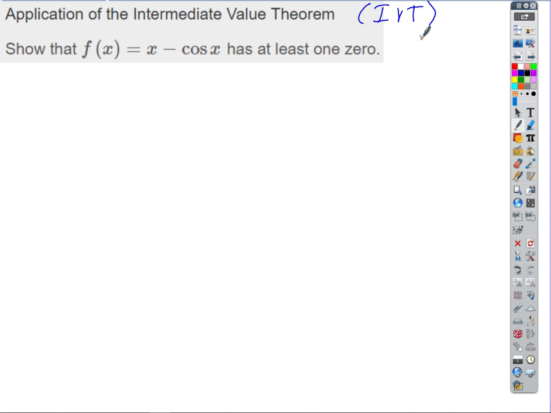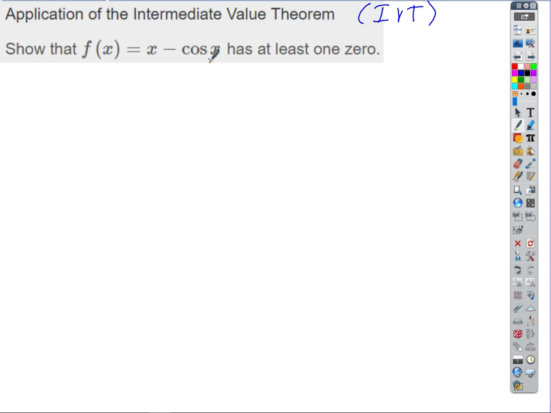First of all, is f of x continuous? I mean, is there any place it's not continuous? No. It's continuous everywhere, isn't it? X is continuous by itself, and cosine x is continuous by itself. And so if I add those terms up, it's continuous, right? So we already met criterion 1. It's continuous everywhere, in any interval we choose. Is there at least some place where f of x is negative? Just one point. Can we convince ourselves there's at least one point where it has a negative value?